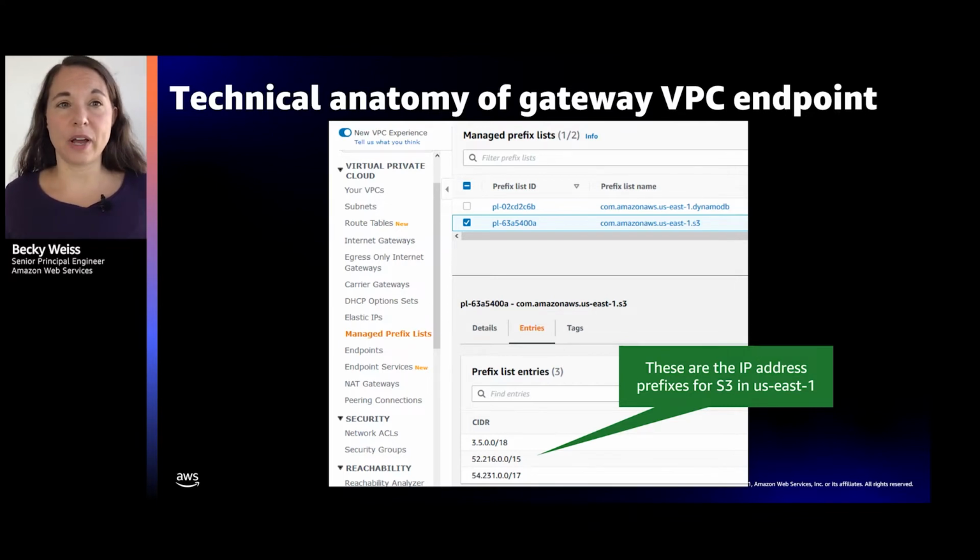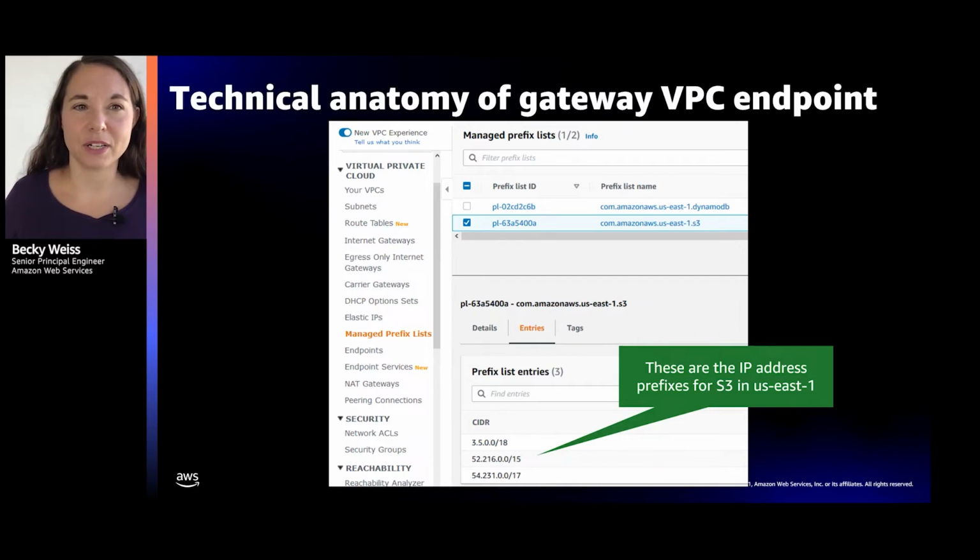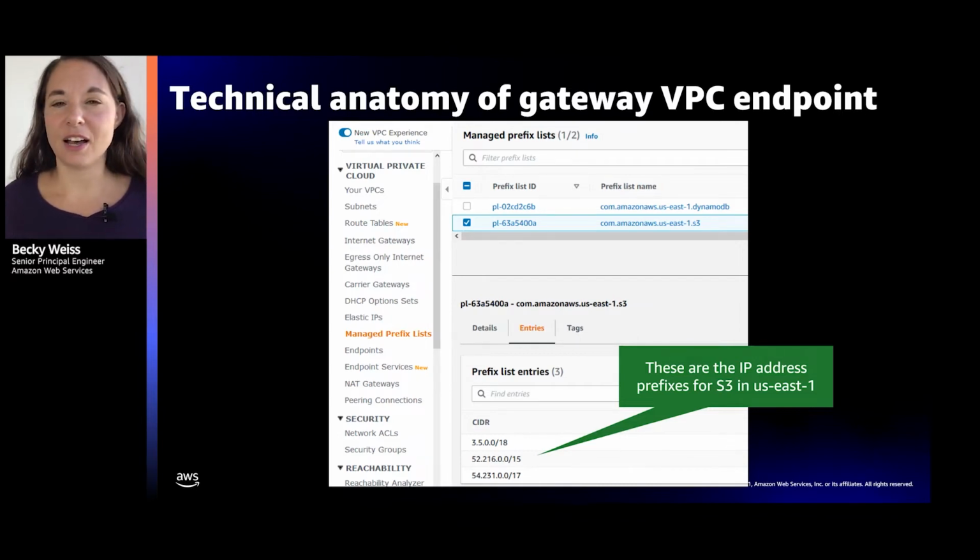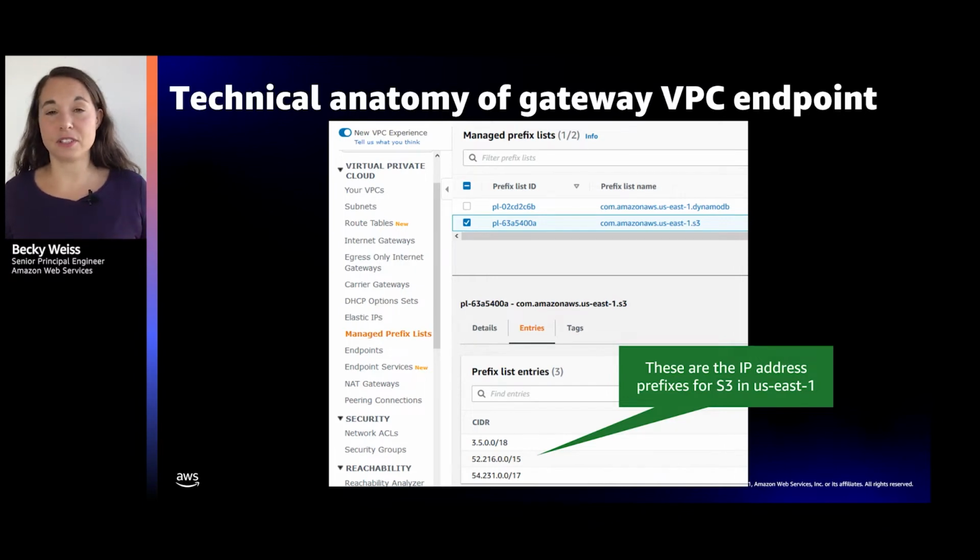In fact, if you resolve s3.amazonaws.com, or the variant for whatever region you're in, you will get an IP address that's in one of these ranges. What that means in a route table is that if a packet is bound for the normal public endpoint for S3, it's going to match one of the prefixes in this prefix list, and it's going to get sent to this gateway VPC endpoint.